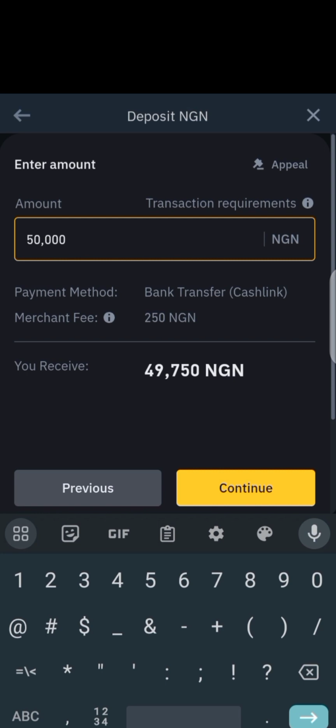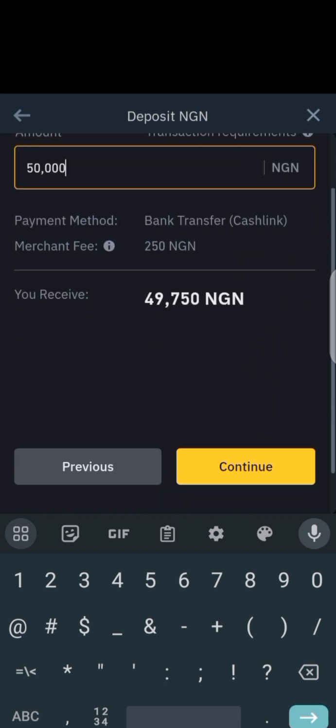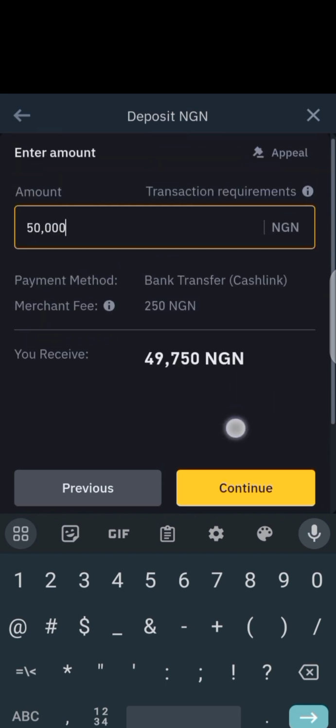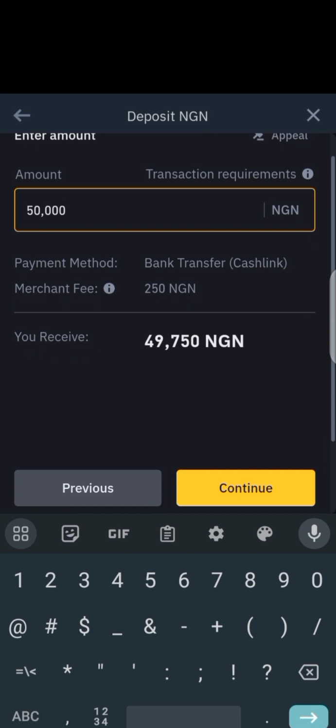So I don't actually want to click on continue again because I don't want to be having issues with a buyer, or I don't want Binance to block my account, because anytime I click on this, if there is an offer, I will still cancel it. So I don't actually want to click on it right now. So if you are watching this video, you can actually go and try it out. If you actually find a merchant right now and there's an offer, you will receive 49,750 naira in your wallet after removing the merchant fee.